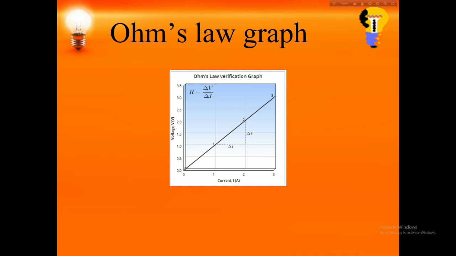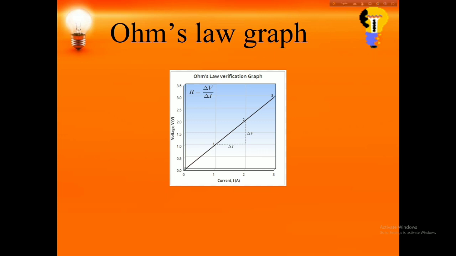Here is the Ohm's law graph, where we choose the y-axis as voltage and the x-axis as current. You will see that V equals IR is just like y equals mx. This is a straight line graph which passes through the origin. And the slope is the change of y-axis by the change of x-axis.